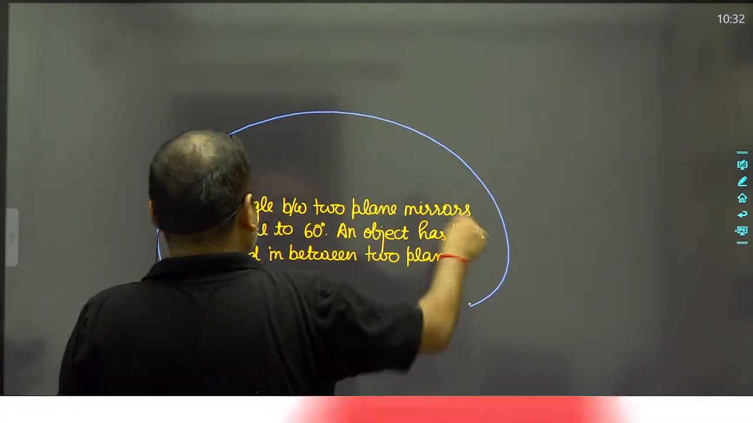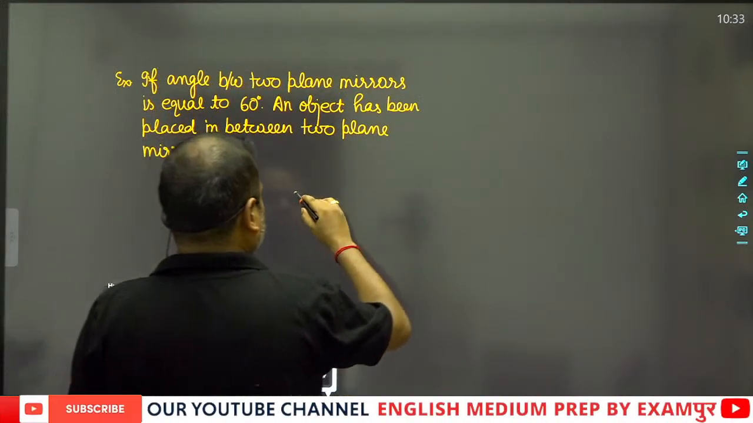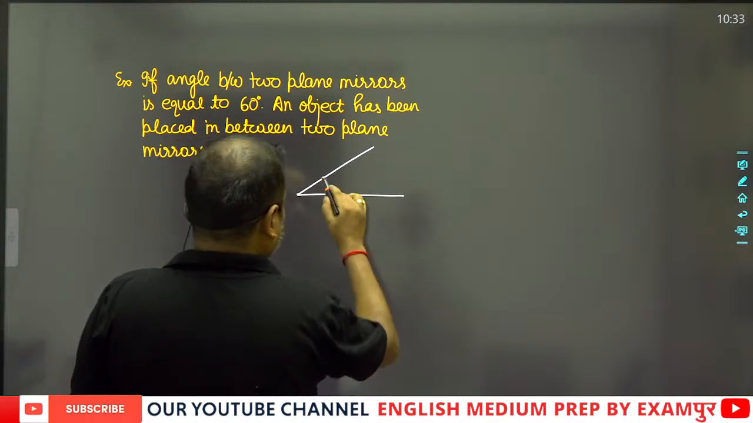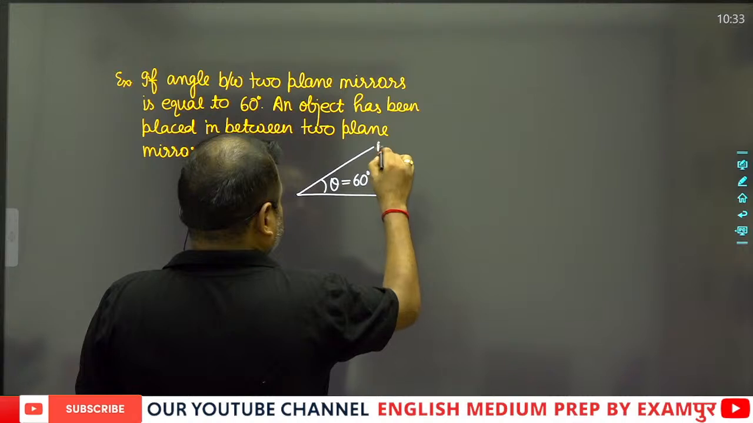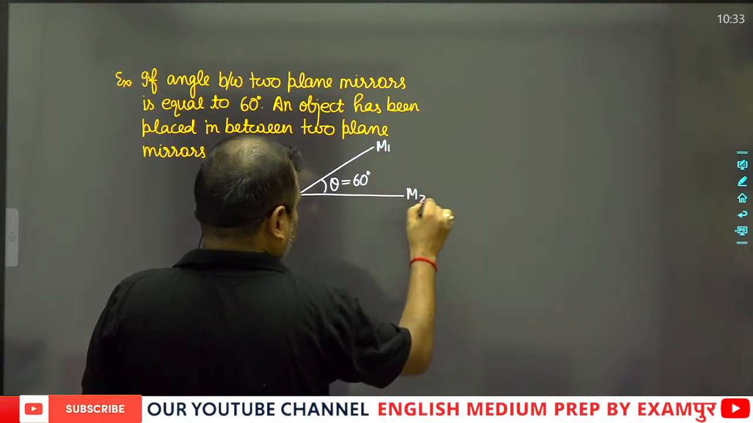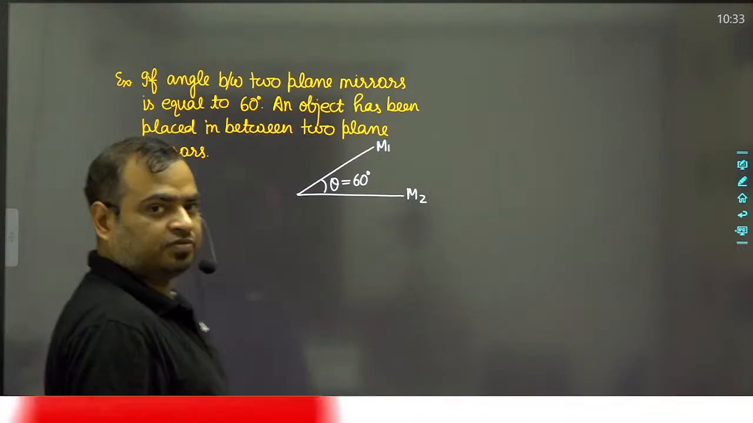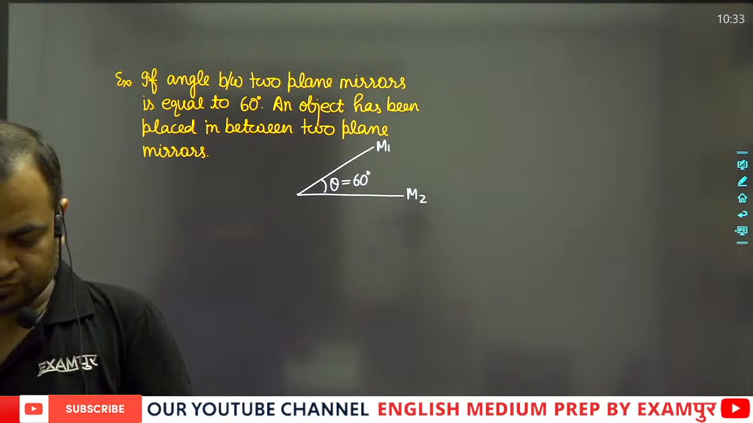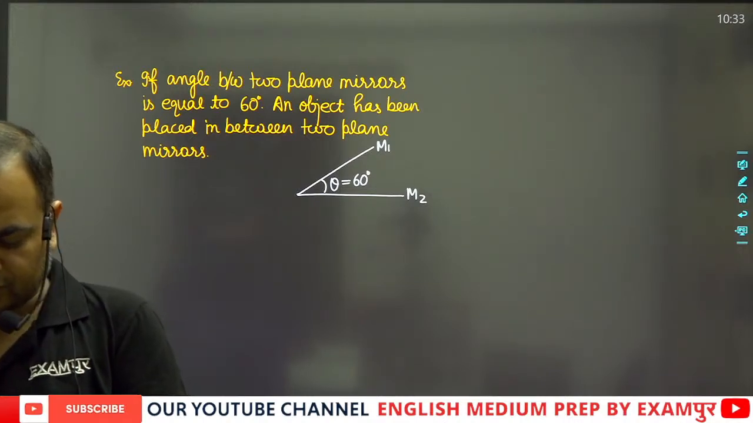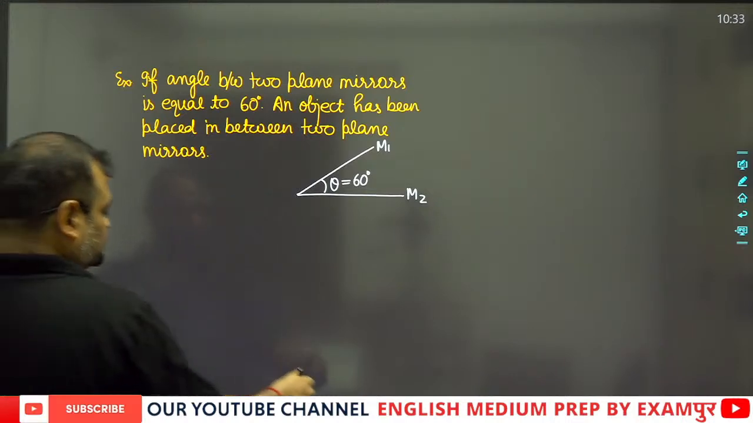Okay, so tell me which one will be the correct answer. Suppose that these are the two mirrors and theta is equal to 60 degrees. This is M1 and this is M2. Now which one will be the correct answer?